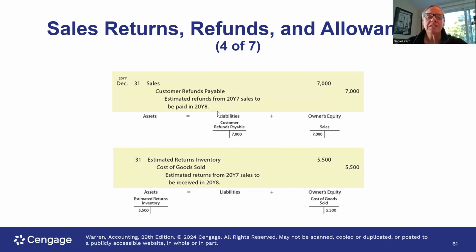We would debit sales for the amount that we estimate is going to be returned to us. And then we would also have to estimate the amount of inventory that's going to be returned to us. So this is kind of phantom inventory there. We don't actually have it in inventory, but we make an assumption of how much is going to be returned to us.